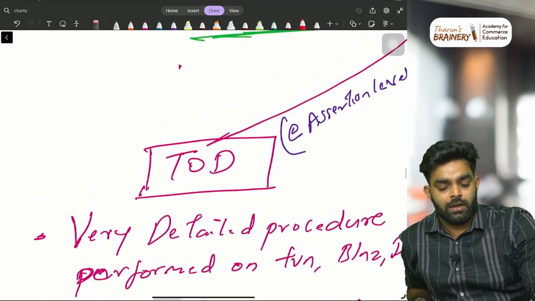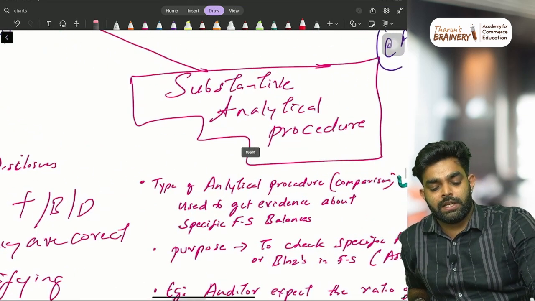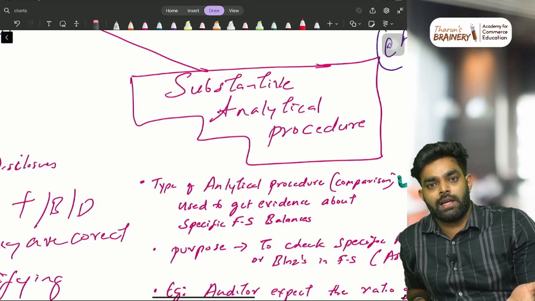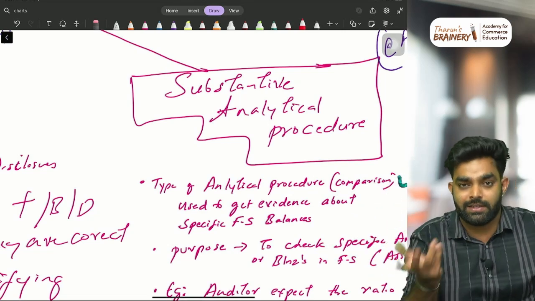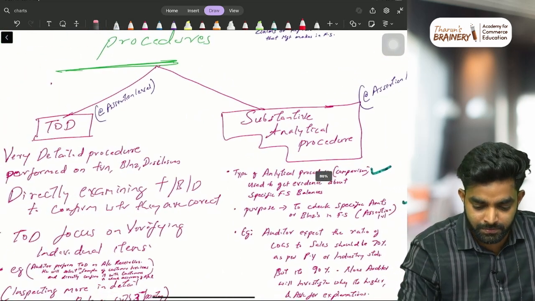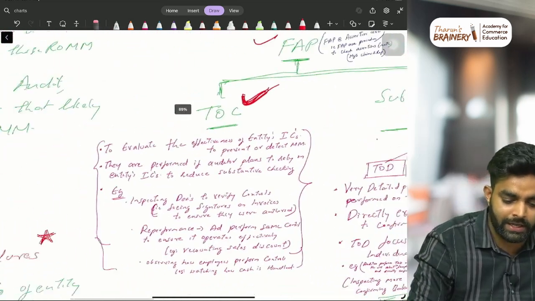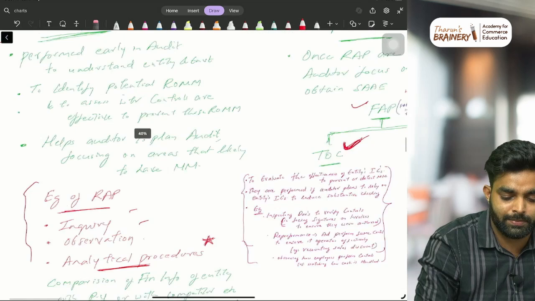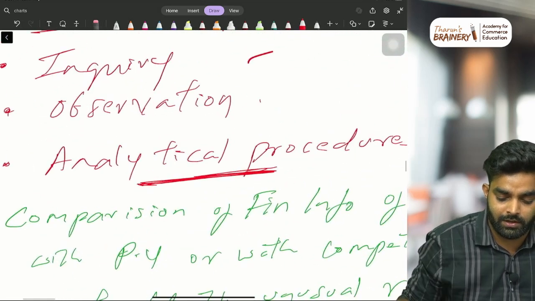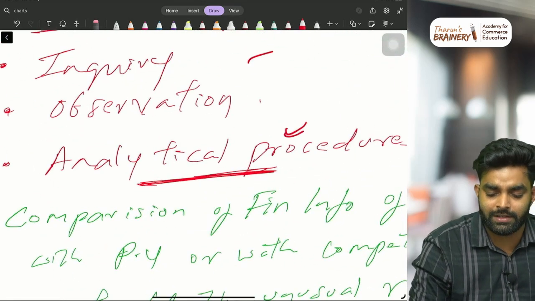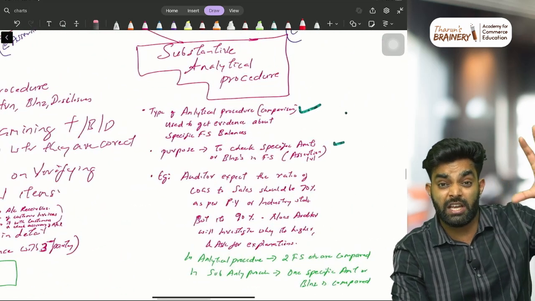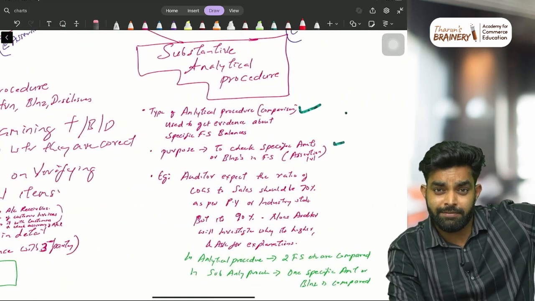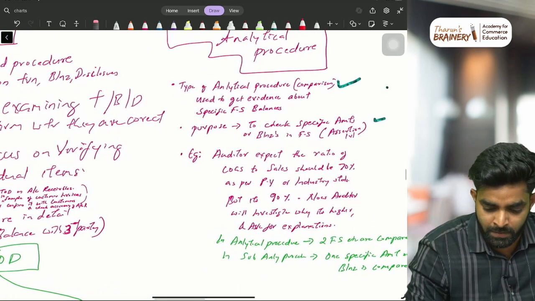Then substantive analytical procedure means it's a form of analytical procedure where you compare two things and do detailed checking, detailed comparison. Just keep it in your mind like that. In risk assessment procedure, you will use analytical procedure, but that is just a basic thing. Here you will do substantive analytical procedure, significant comparison, all these things.